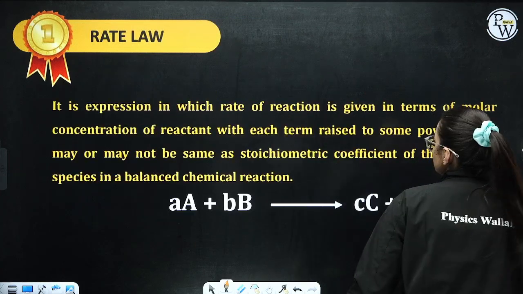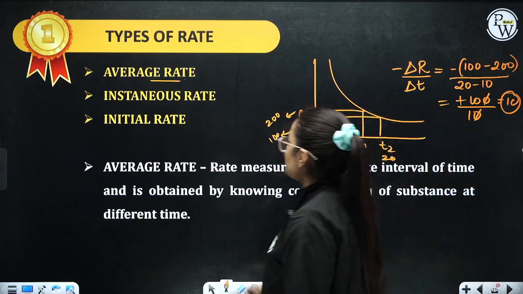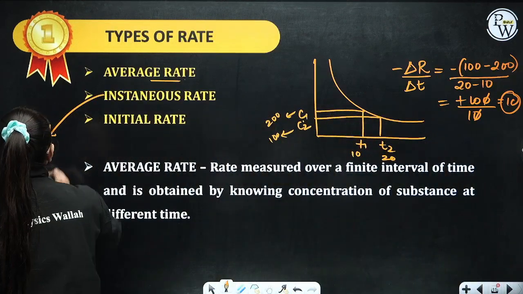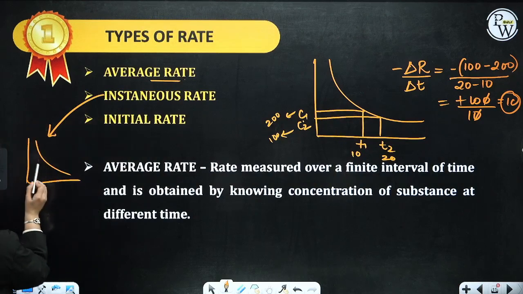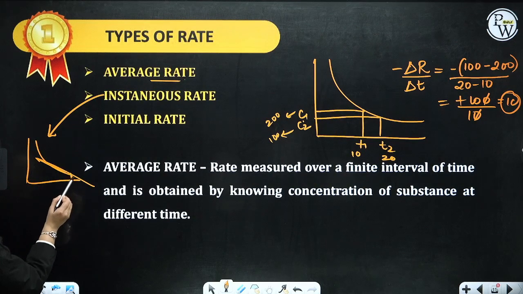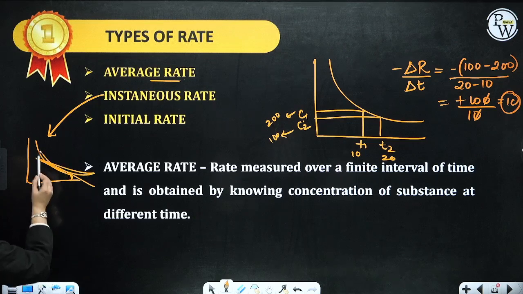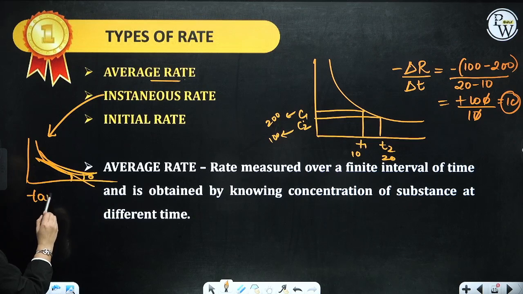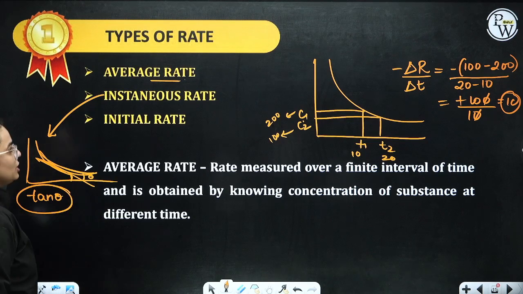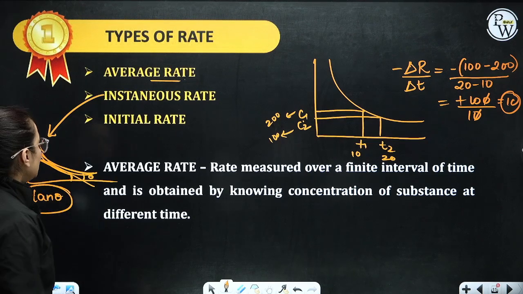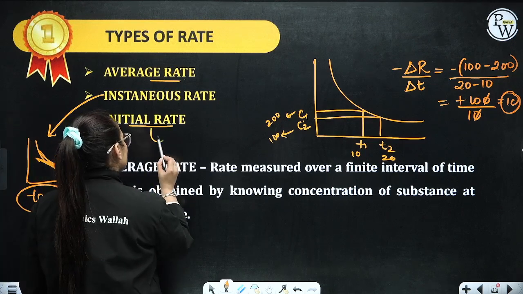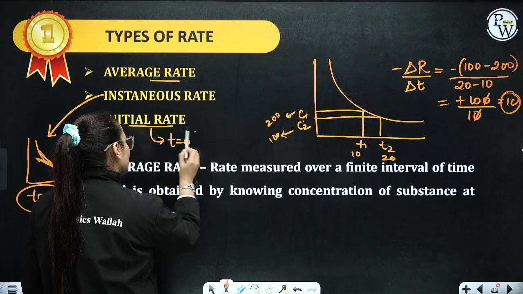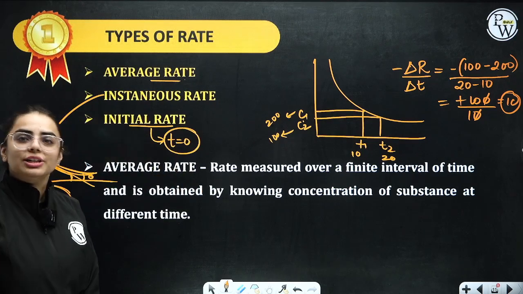Coming on to the next type, instantaneous rate. Instantaneous rate is calculated by drawing tangents over here. When you draw a tangent, for example, if the curve is like this, you calculate the value of theta. So tan theta is your slope, and that is going to give your rate over here. Coming to what is initial rate. Initial rate is when time t is 0. At that point of time, the rate is referred to as your initial rate.